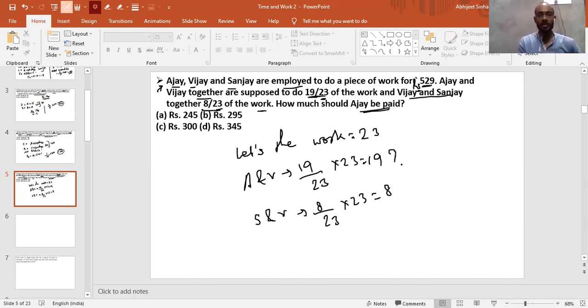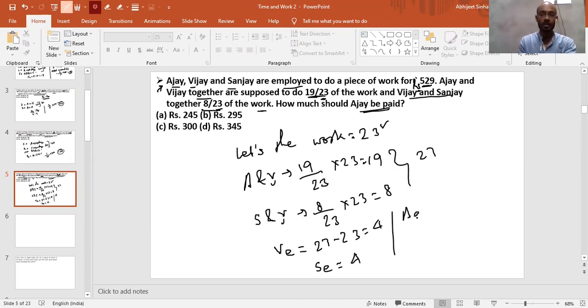Now as you can see, the sum of 19 and 8 is 27, but the total work is only 23. So why is this 4 more? Because Vijay is counted in both. So 27 minus 23 is the efficiency of Vijay. If we get the efficiency of Vijay, we can calculate the efficiency of Sanjay also. This is 8 minus 4, which is 4, and we get the efficiency of Ajay too. This is 19 minus 4, which is 15.